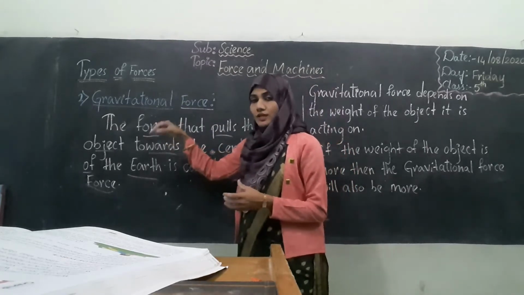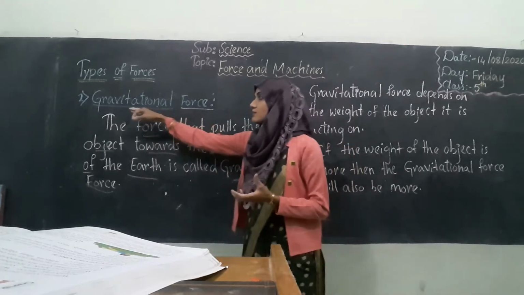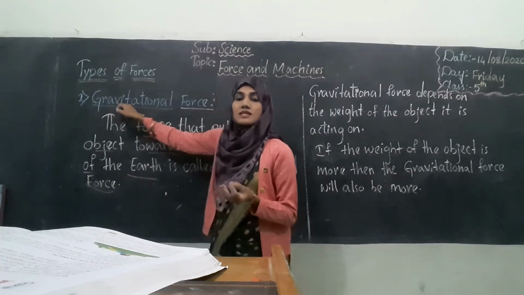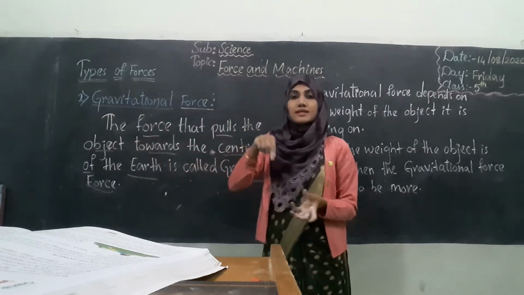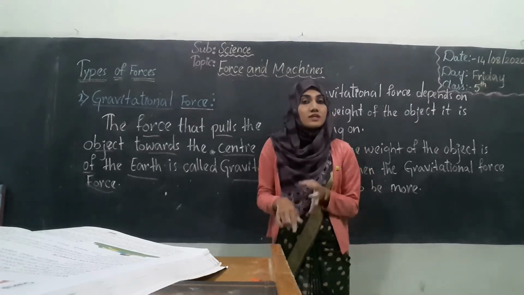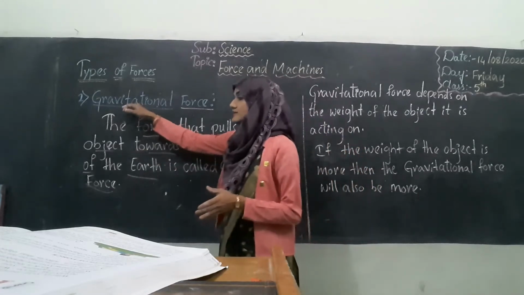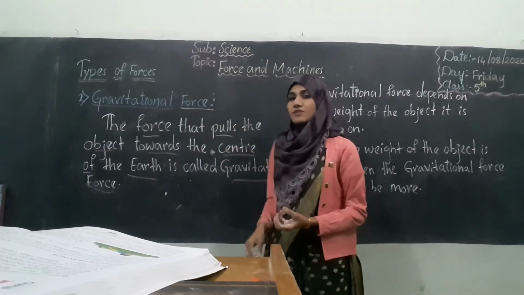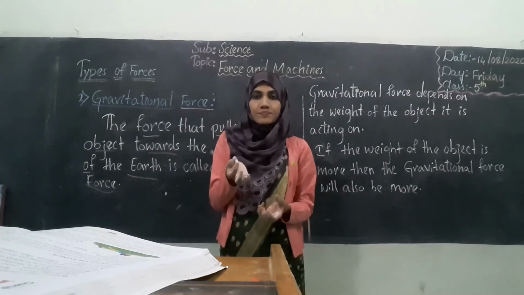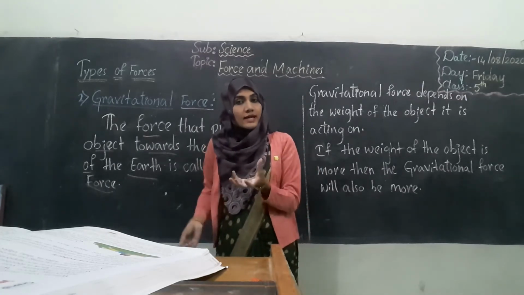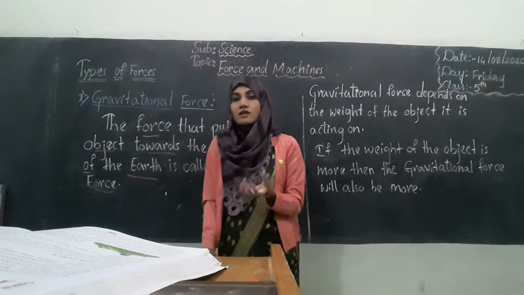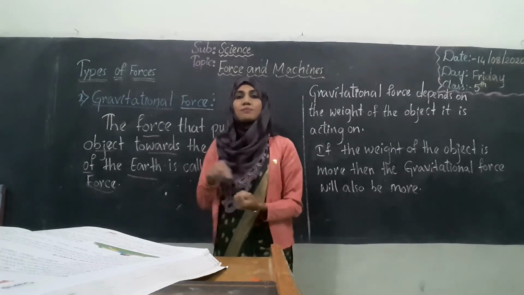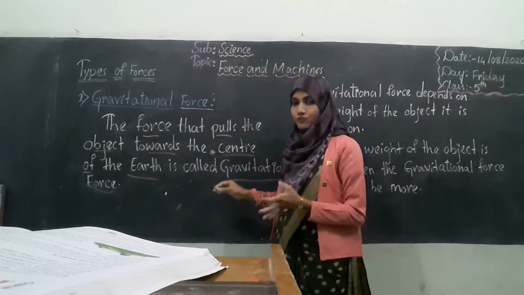So how can we define gravitational force? Gravity means earth, okay. Gravitational is derived from the word gravity. Gravity is nothing but earth, and the force which is present inside the center of the earth is called gravitational force. So what is gravitational force? It is the force that pulls the object towards the center of the earth. Whatever object we throw, the force present inside the earth will pull the object towards its center, and that is considered gravitational force.